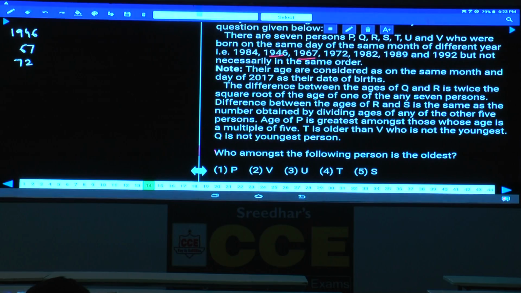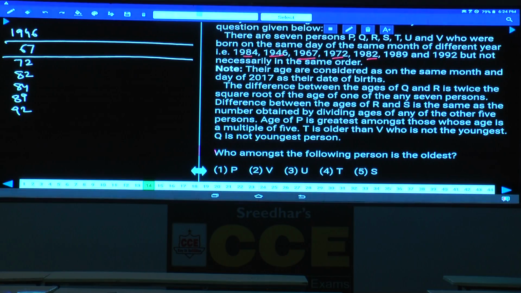Next to 1972, what is the next number here? 1982. 72, 82, next one is 84, and after this 84, next one is 89, and finally 92. The advantage of writing these elements in ascending order is that now we can represent the ages of these persons simultaneously.